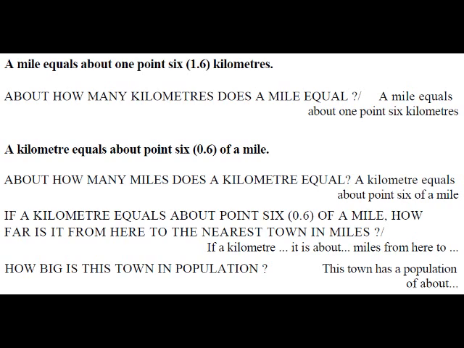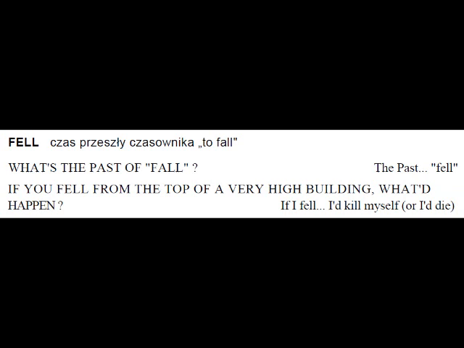If a kilometre equals about 0.6 of a mile, how far is it from here to the nearest town in miles? If a kilometre equals about 0.6 of a mile, it is about 10 miles from here to the nearest town. How big is this town in population? This town has a population of about 300,000.